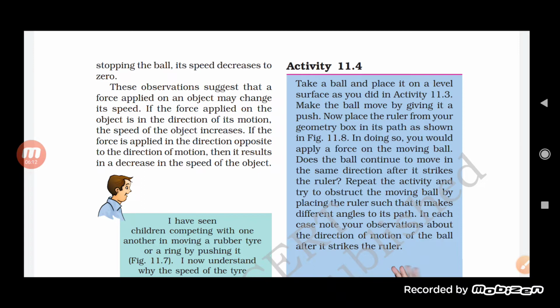So by applying force on the object in the direction of the motion, the speed of the object will increase. Similarly, if the force is applied in the opposite direction, it will make the object remain at rest, or it decreases the speed of a moving object. So applying force in the same direction increases the speed, and applying a force in the opposite direction reduces the speed of a moving object.